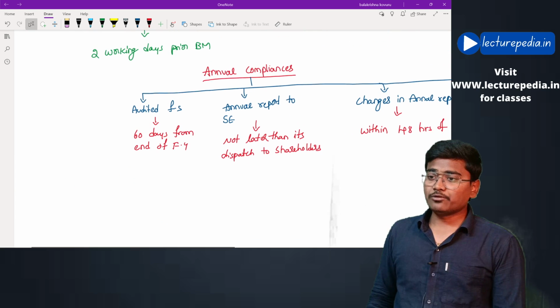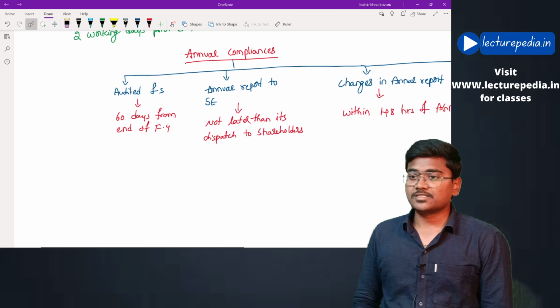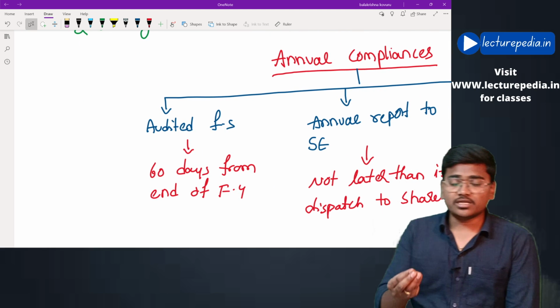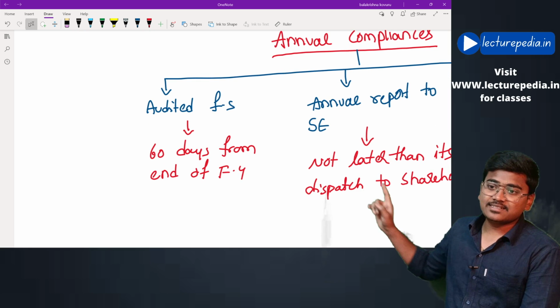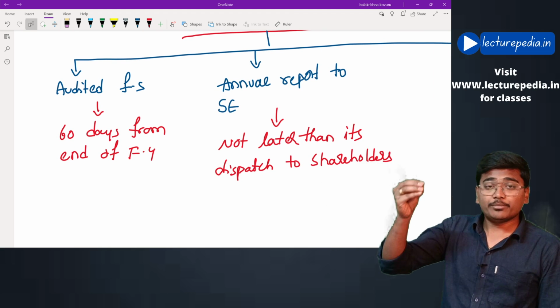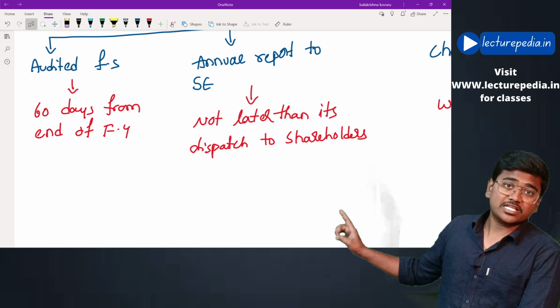Next, annual compliances. We have seen the quarterly compliances. Now we'll see the annual compliances. First of all, annual financial statements must be submitted by a listed entity to the recognized stock exchange within 60 days from the end of the financial year. The annual report must be submitted to the recognized stock exchange not later than its dispatch to the shareholders.